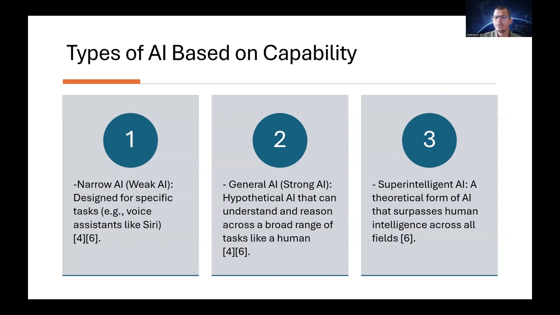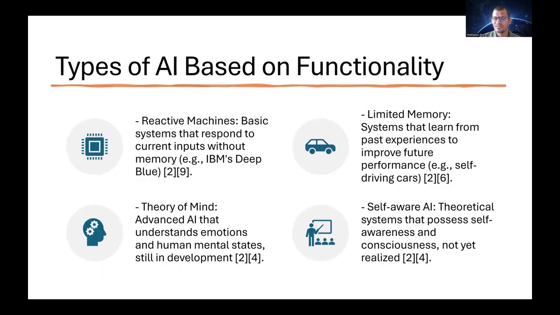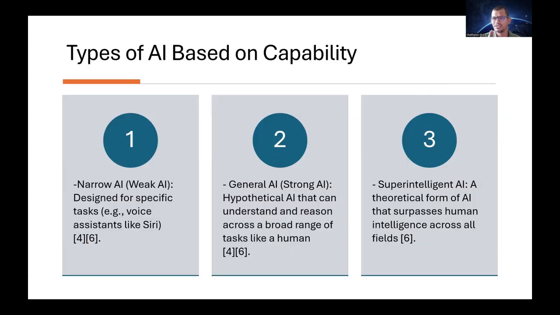So how can we classify this artificial intelligence? This can be categorized based on two things. One is based on the capability, and the second one is based on the functionality. So here we'll see the first one, types of AI based on the capability. Based on the capability, AI is divided into three categories: the narrow AI, general AI, and the super intelligent AI.